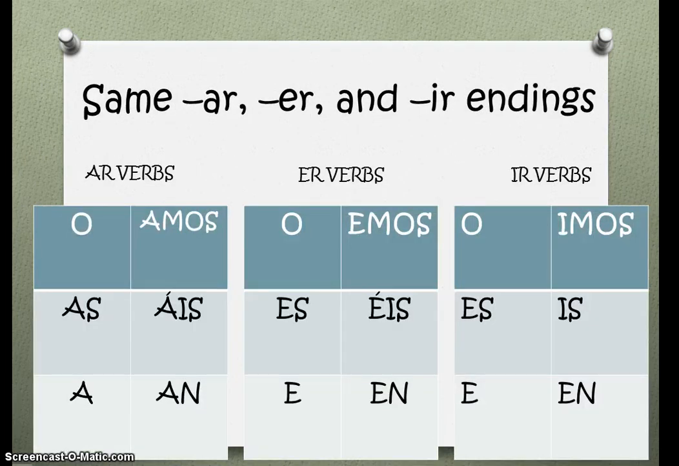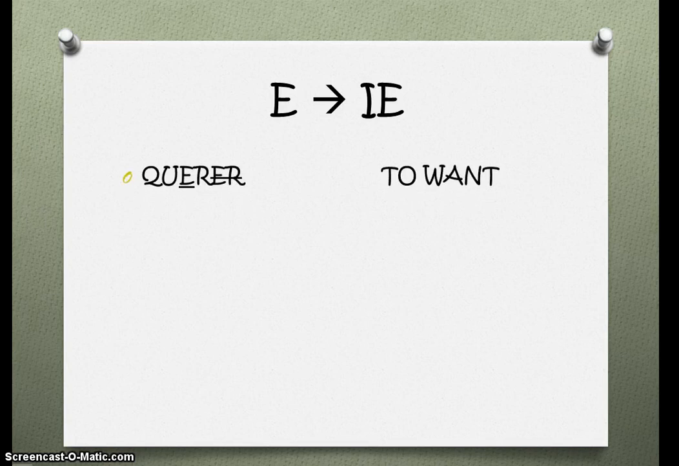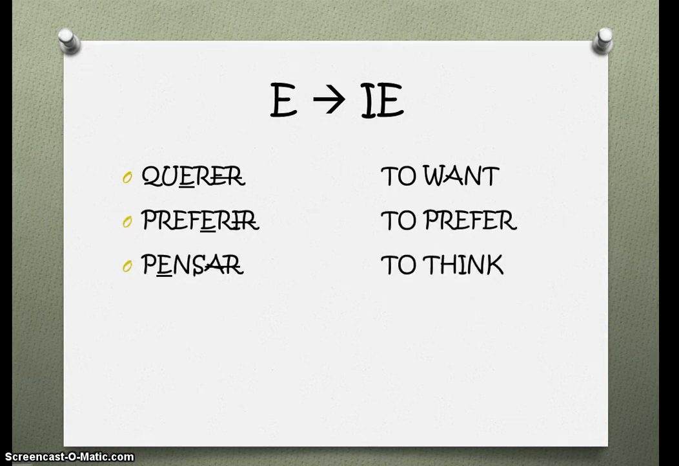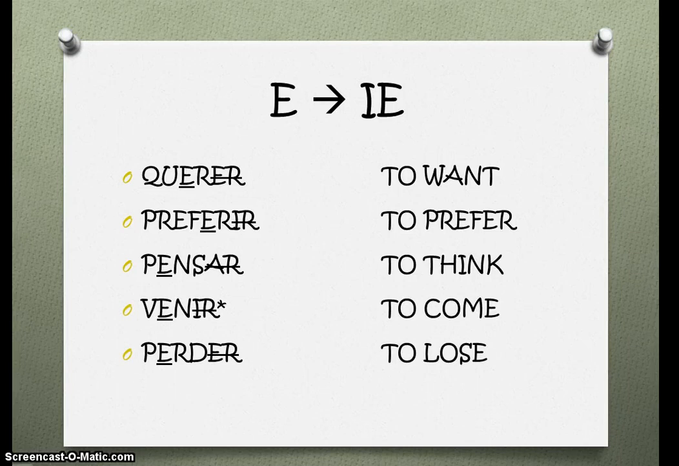With our boot verbs, we use the same AR, ER, and IR endings. There's nothing irregular about these. We have a couple different types of boot verbs. The first type is an E to IE boot verb. Some examples are the verbs querer, preferir, pensar, venir, and perder. The E in the stem of all of these words is going to change to an IE in all forms inside the shaded boot.